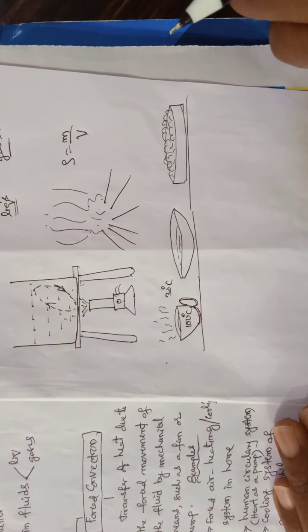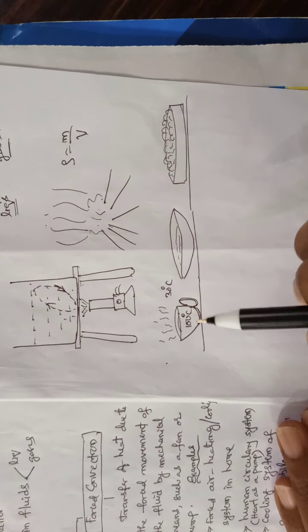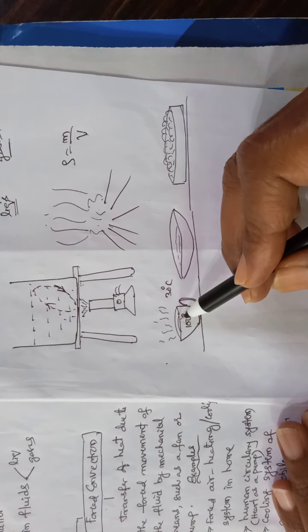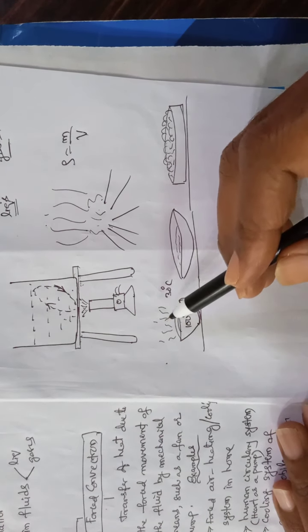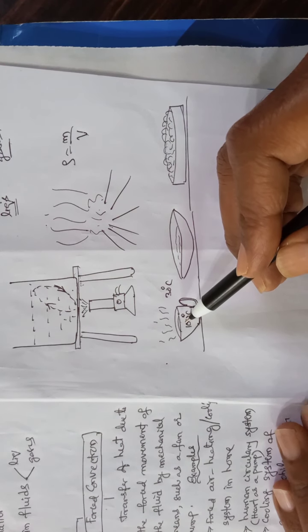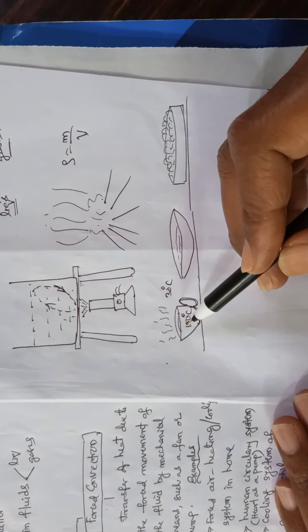But by which mode? If it was conduction, it would flow through the solid. But see here, this is a liquid. How will it lose the heat energy to the surroundings? See here what happens. On the surface of the tea, air is there and that air is in touch with the tea surface. So the lowermost air layer absorbs the heat energy by conduction.